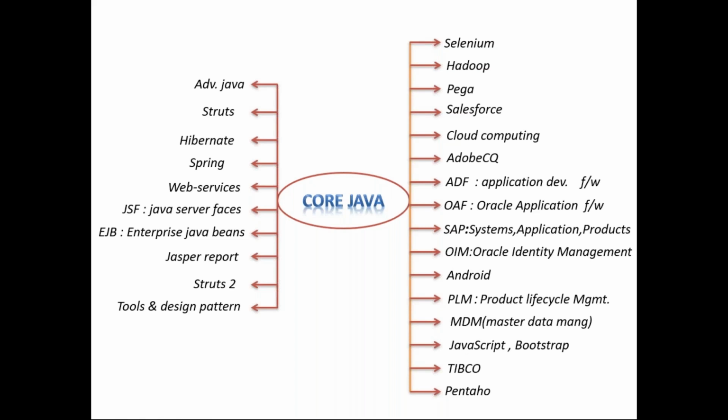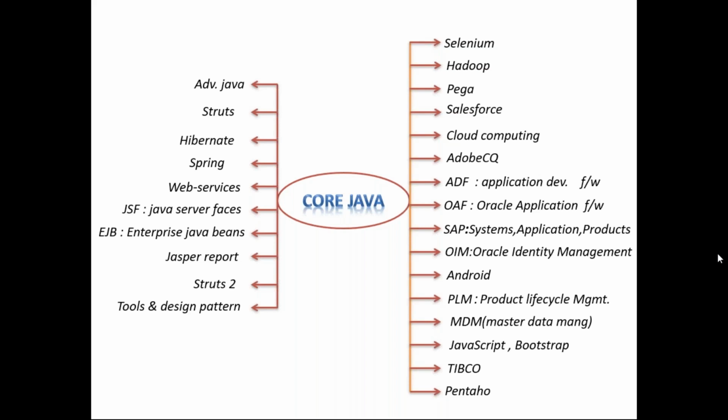Yeah, Gurpreet, I'll come to the syllabus now, today itself. So JavaScript and Bootstrap, TIBCO and Pentaho, these are all tools that need core Java and OOPS concepts. Core Java contains OOPS concepts. Guys, these are all the things that definitely require core Java, right? Do you agree or not? Selenium, Hadoop, Pega, Salesforce, cloud computing, Adobe CQ, ADF, OAF.